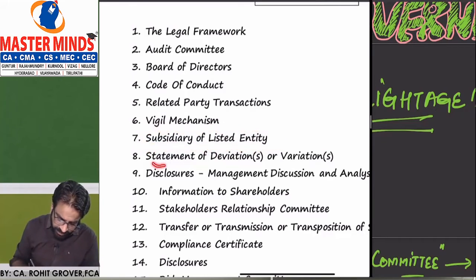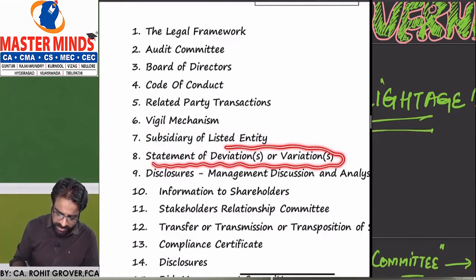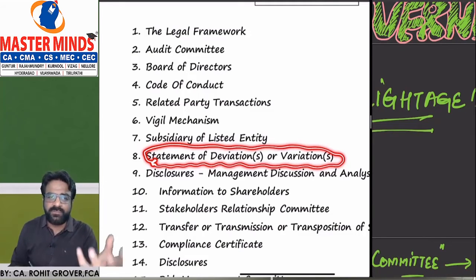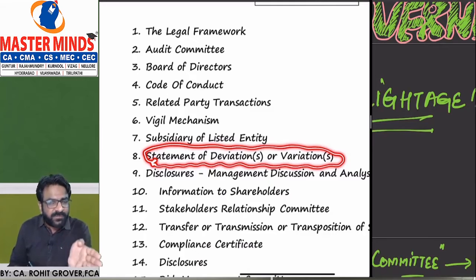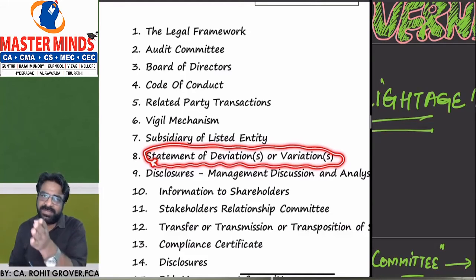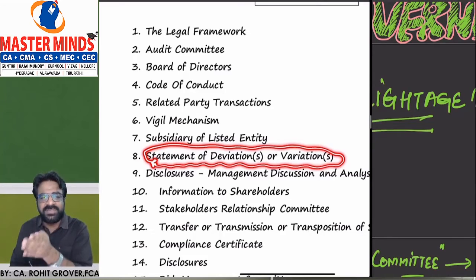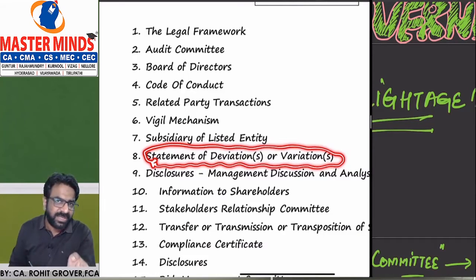Then we'll understand statement of deviations or variations. Now, sometimes what will happen, as a listed company, you issue a prospectus. You generate a lot of funds from the public. You raise a lot of capital from the public. But at the end of the day, if you deviate from the purpose for which you have raised the money, if you have changed the purpose or if you have utilized the money for a purpose other than for which you have raised the money, then in that case, that is called statement of deviation.